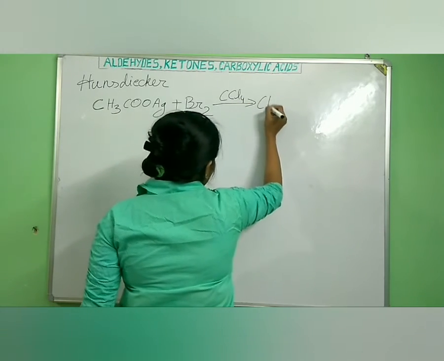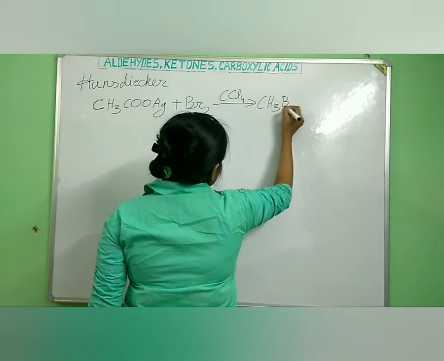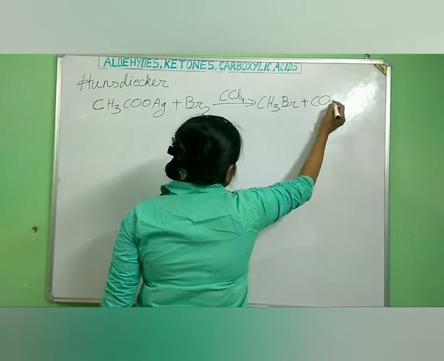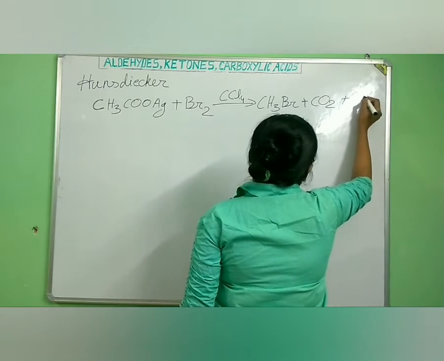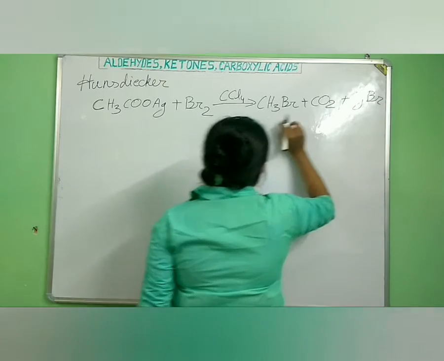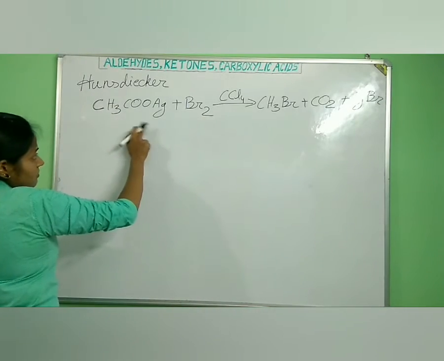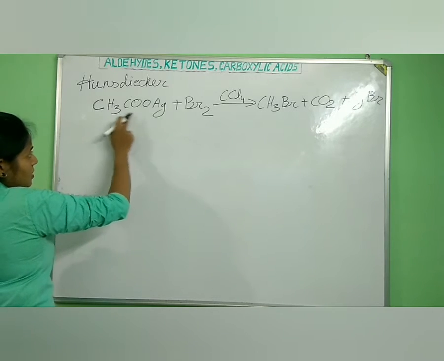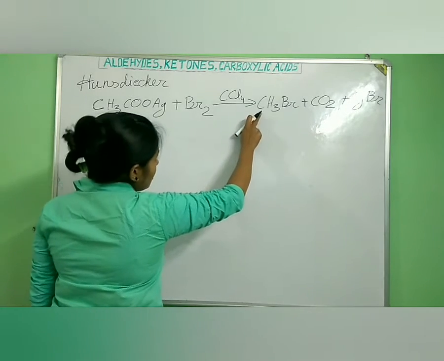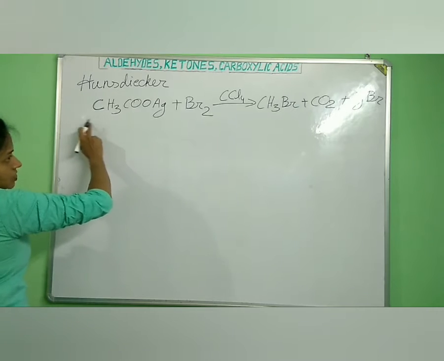We get an alkyl halide plus CO2 plus AgBr. Now see here, this alkyl halide contains one carbon atom less than the silver salt of the acid. Here there are two carbon atoms, here only one. So this was our Hunsdiecker reaction.